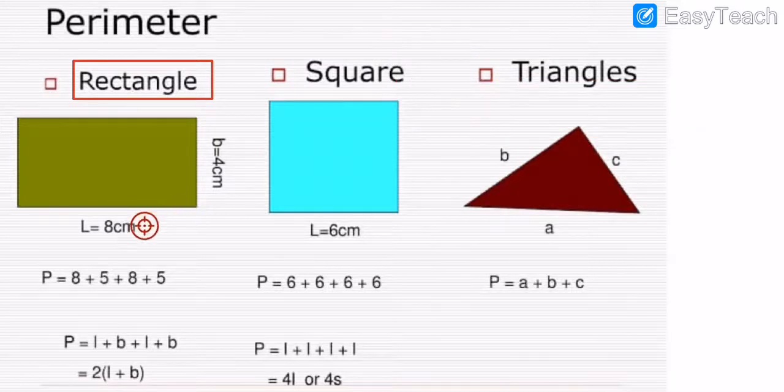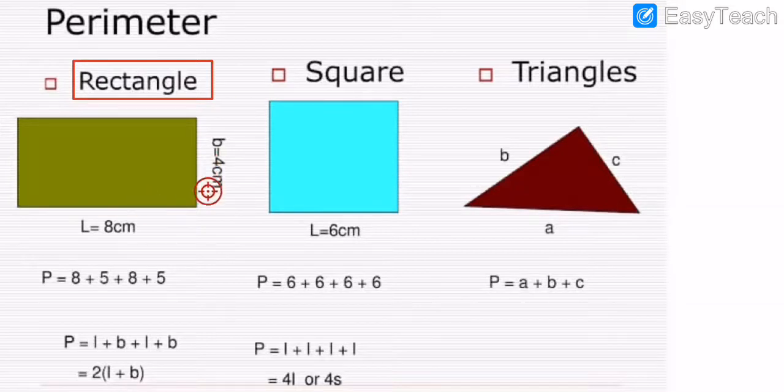So now further, 8 centimeter is the length and the breadth is 4 centimeter. So what to do? How to find the perimeter? Which method are we going to apply? The addition method or the multiplication method? If we are going to find the perimeter, which method do we use? Addition method. Got my points, my dear students? We are going to apply the addition method.